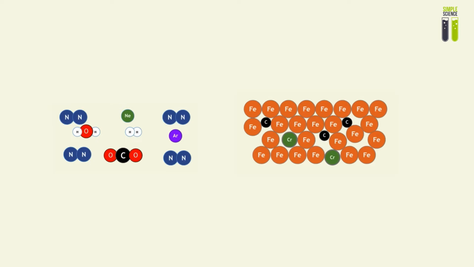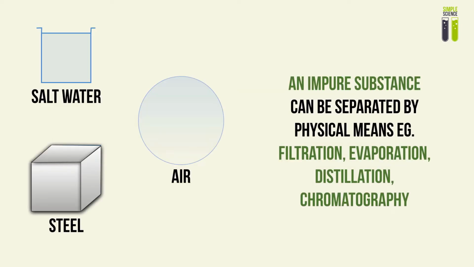They're there to improve the appearance of our iron structure and to improve its corrosion resistance. This therefore makes stainless steel a much more viable option than pure iron in very many cases.